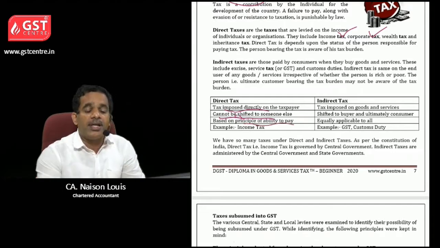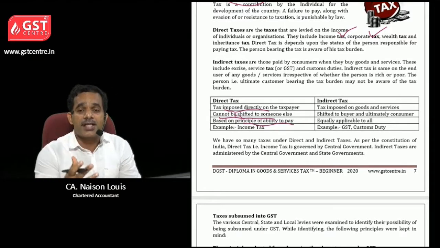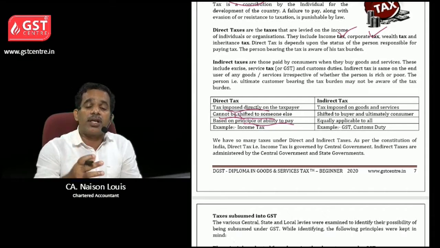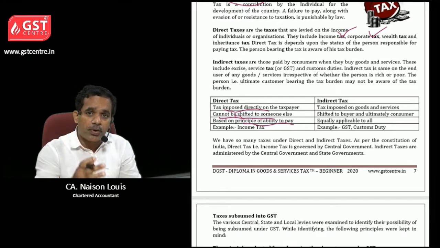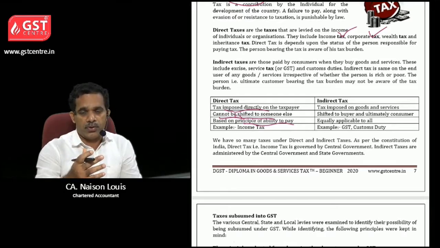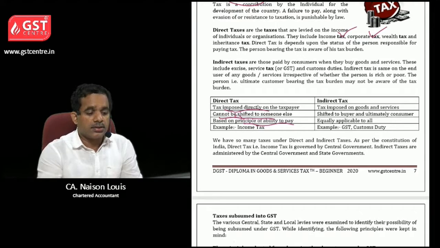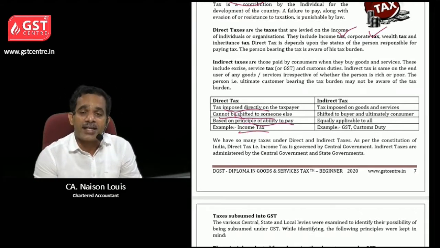Then principle of ability to pay. See, rich persons have to pay more income tax. Poor persons only pay low income tax, like that. So it is based upon the income of that person. Then examples we have seen: income tax, corporate tax, wealth tax. So these are called direct taxes.